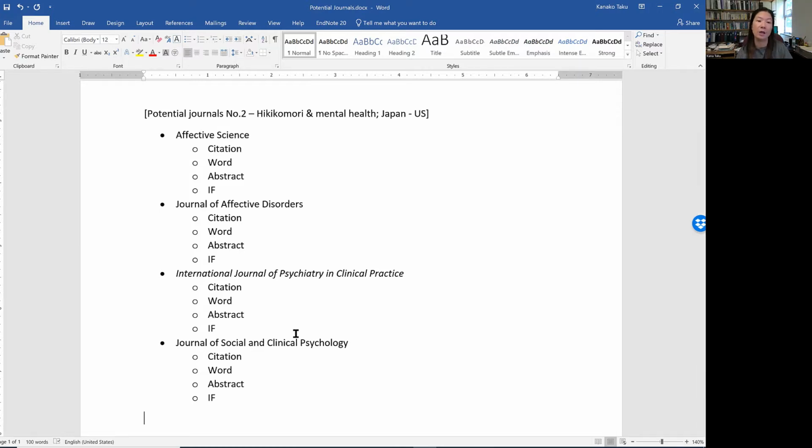Then once I decide who's going to work with me, I can ask their opinions, like which journal they want the paper to be published in. But for now, in order to ask them to decide or give suggestions, it's important to have all of this information, right? So that's why I'm going to check it right now. So start with Affective Science.